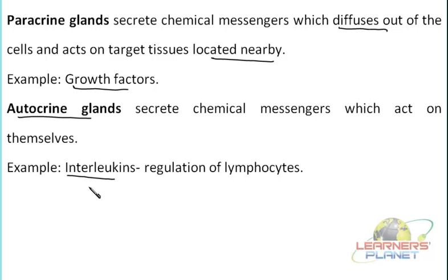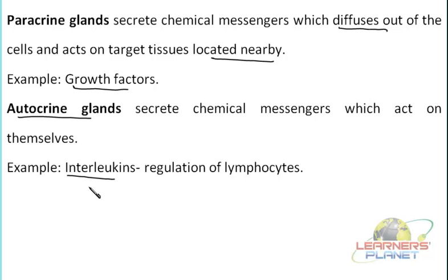After that, they have to proliferate, and they have to develop a particular type of lymphocyte. They must secrete various types of antibodies, isn't it? Such activation of lymphocytes is under the control of these interleukins.